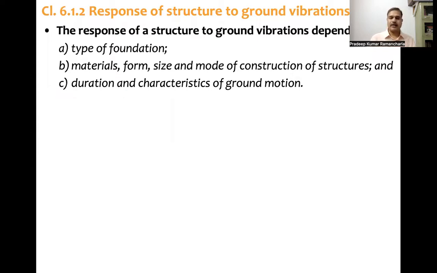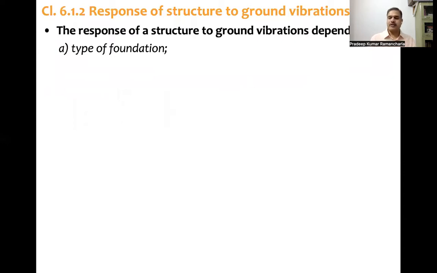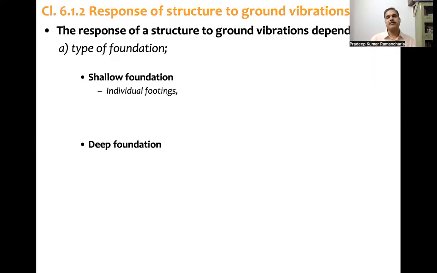So what does it indicate by type of foundation? There are two broad categories, that is shallow foundations and deep foundations. Some types of shallow foundation are individual footing, combined footings, strip, raft or mat, etc. There can be many other shallow foundation types.